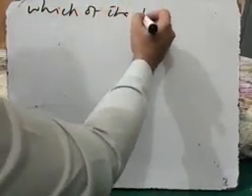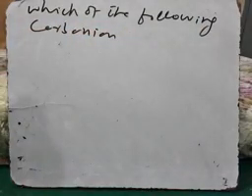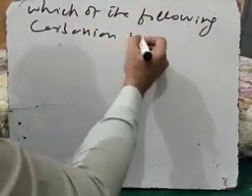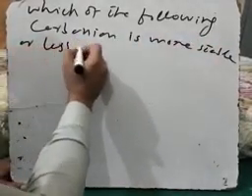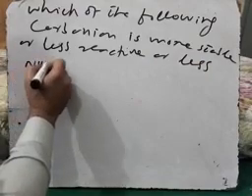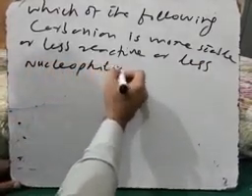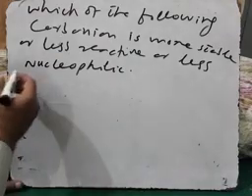Now let's discuss the stability and reactivity of carbanion. Which of the following carbanion is the opposite, stability or reactivity order is opposite to the carbonium ion. Which of the following carbanion is more stable or less reactive or less nucleophilic? Less nucleophilic. As carbonium ion is electrophilic, so obviously carbanion will be nucleophilic, electron donor, electron efficient species.